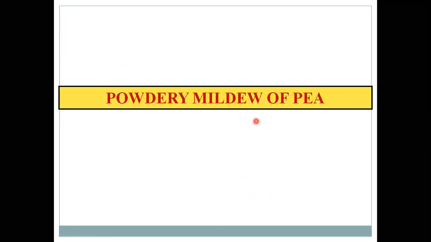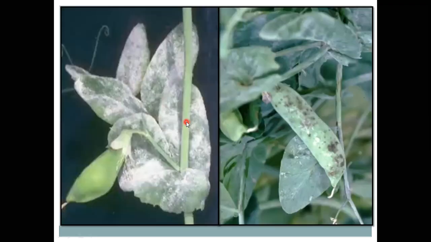Then this is the second most important crop in this powdery mildew disease. You see these pea plants having the powdery mass. Majority of these pea plants suffer from this Erysiphe polygoni fungus at the time of flowering and also pod development stage.